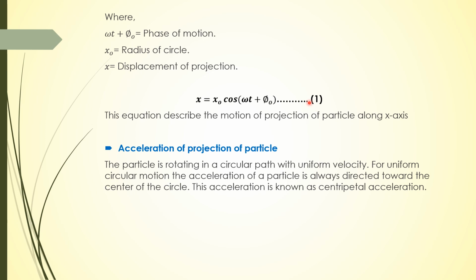Now let's talk about the acceleration of the projection of a particle. The particle is rotating in a circular path with uniform velocity. For uniform circular motion, the acceleration of a particle is always directed towards the center of the circle, and this acceleration is known as centripetal acceleration, and it is produced by virtue of the changing direction of the body. By definition, centripetal acceleration is equal to v square upon r. In this case the velocity of the particle is vp and the radius is x naught, so ac is equal to vp square upon x naught.